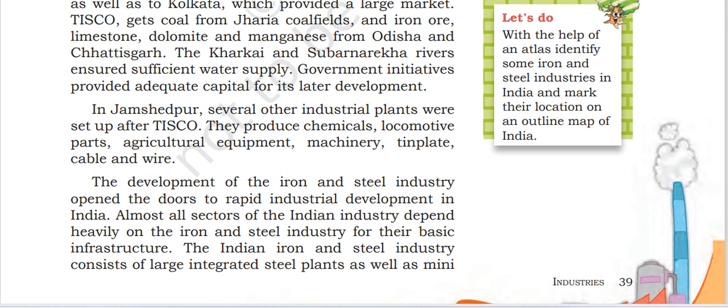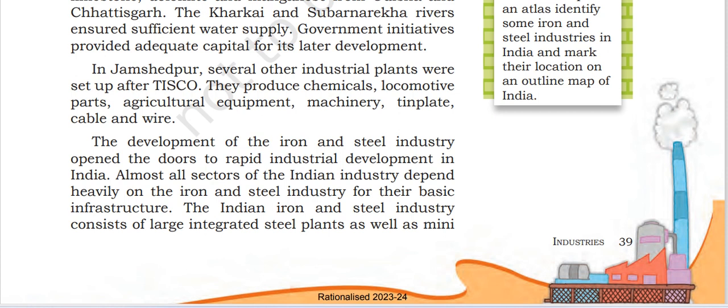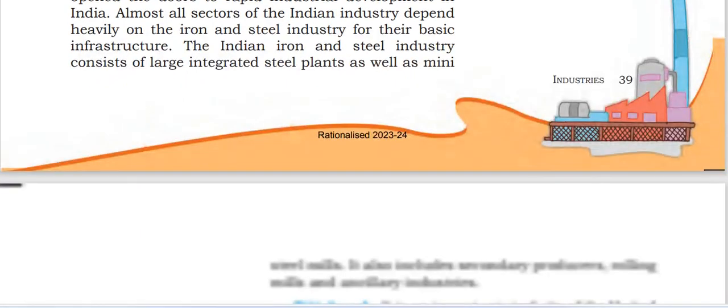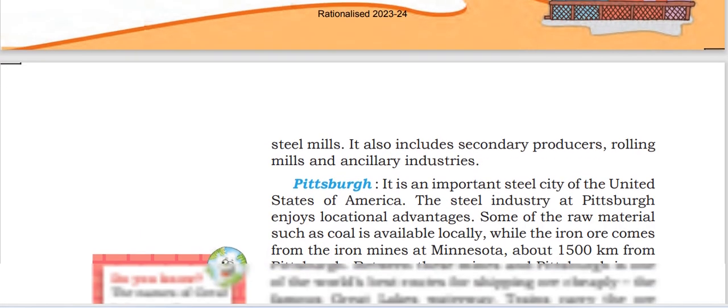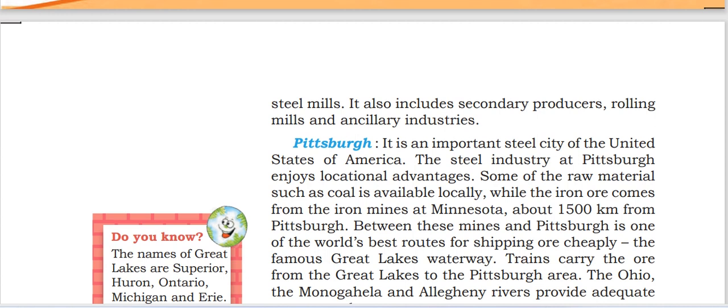Almost all sectors of Indian industry depend heavily on the iron and steel industry for their basic infrastructure. The Indian iron and steel industry consists of large integrated steel plants as well as mini steel mills. It also includes secondary producers, rolling mills and ancillary industries.